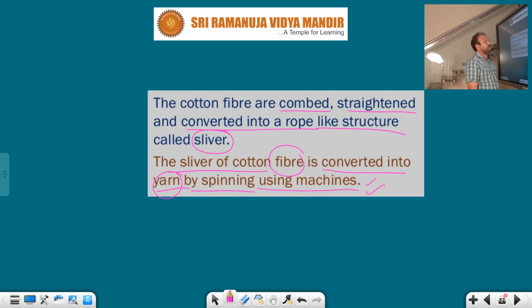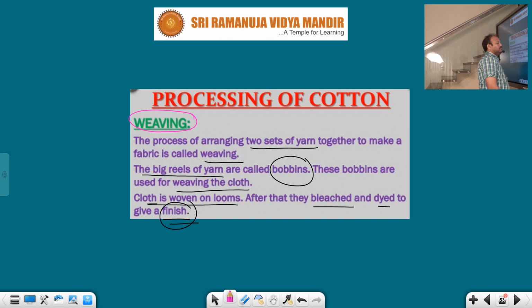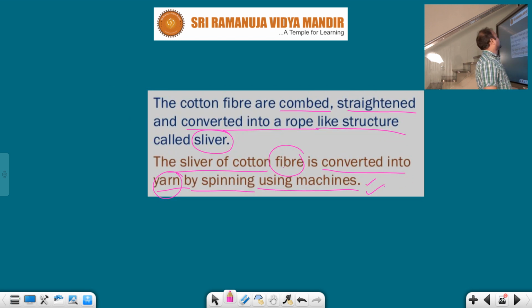Okay students. Then the cotton fibers are combed, straightened and converted into a rope-like structure. After that, what will happen? The cotton fibers are combed, straightened and converted into a rope-like structure which is called the sliver process.